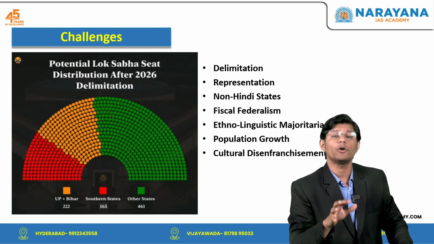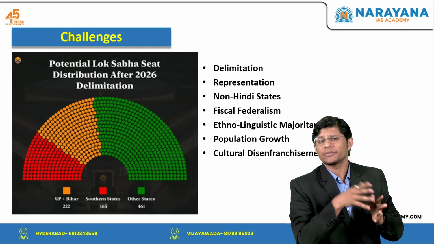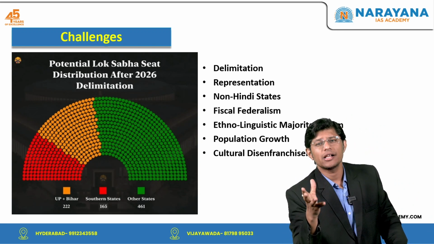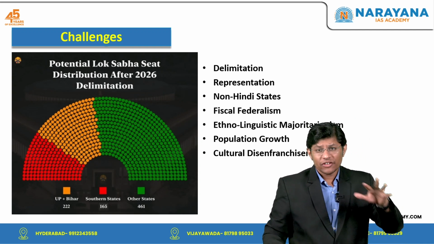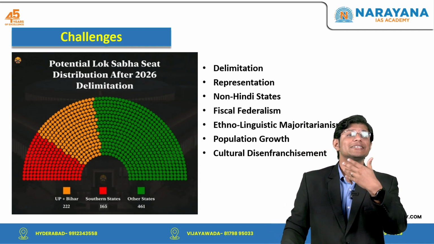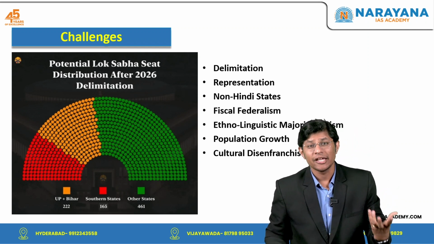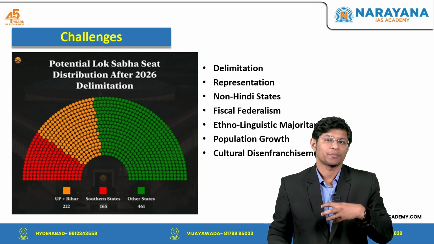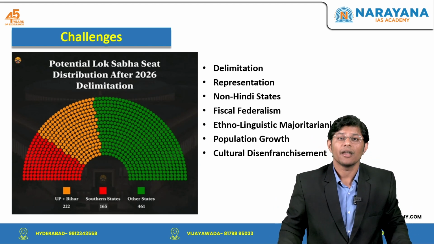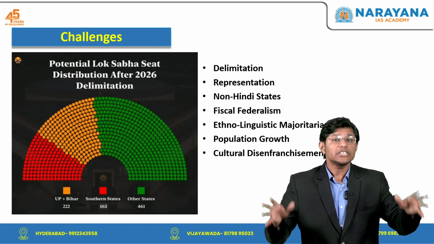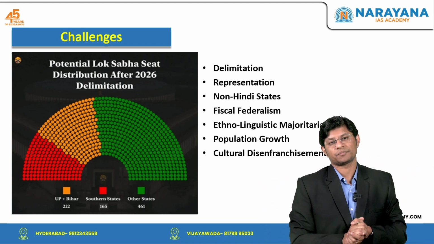And then talking about cultural disenfranchisement, states like Tamil Nadu, Kerala and West Bengal have unique cultural, historical and linguistic identities, right? A shift in power towards the Hindi-speaking states could increase the feeling of disenfranchisement and neglect among these groups. This could undermine the pluralistic fabric of Indian democracy, leading to potential regional tensions and weakening of the federal system, right?